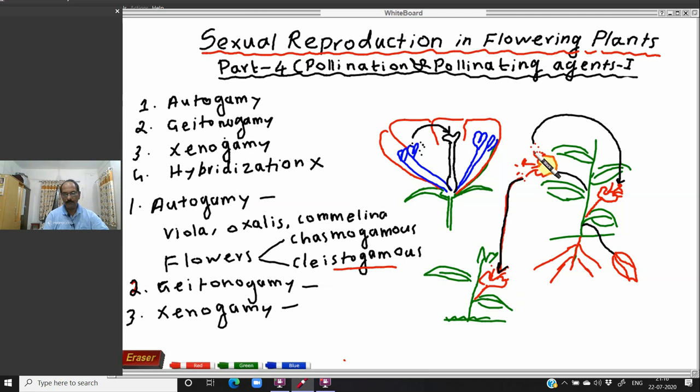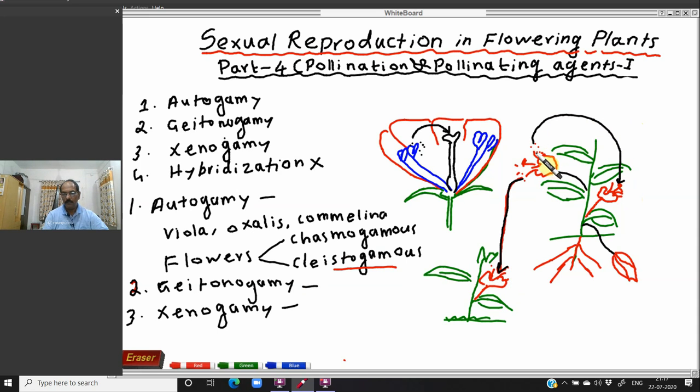In geitonogamy, for the pollen grains to fall from the anther to the stigma of another flower, a pollinating agent is required. It may be wind, water, or some animals. These animals, wind or water, take the pollen grains, and the pollen grains fall here.